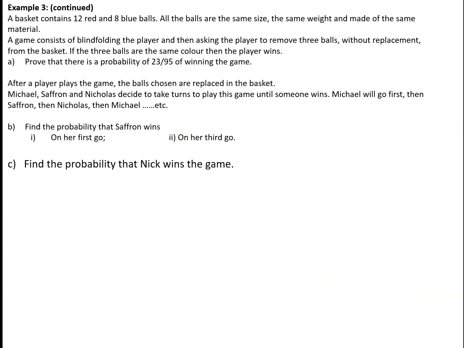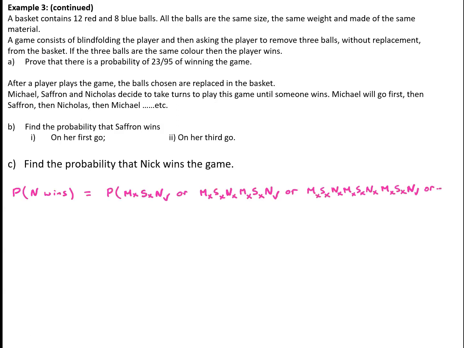Finally, we've got to find the probability that Nick wins the game. Now, Nick could win on his first go, or on his second go, or on his third go, or indeed on his 100th go, or even his 1000th go. So let's try and work some of these probabilities out. First of all, the probability he wins on his first go is the probability that Mike and Saffron both lose on their first go, and Nick wins on his first go. The expression for that is going to be 72/95 squared times